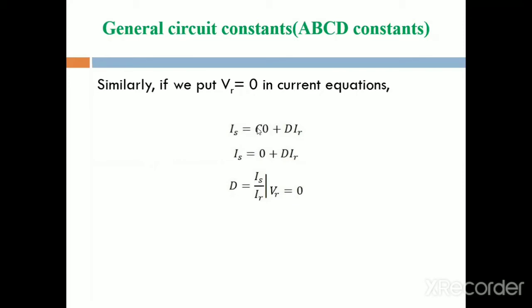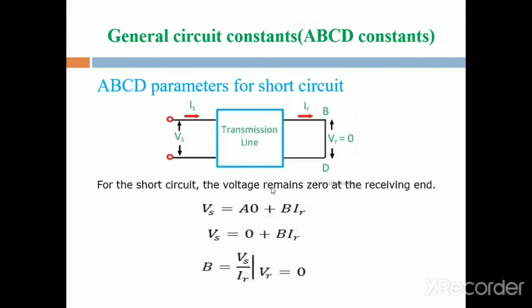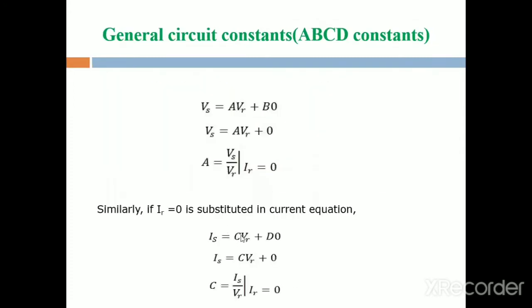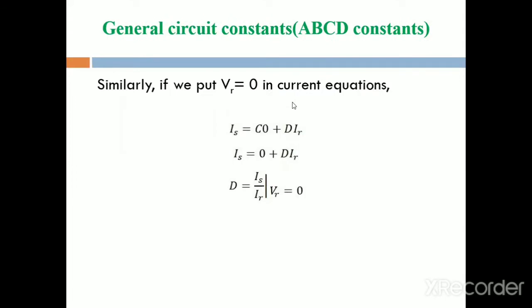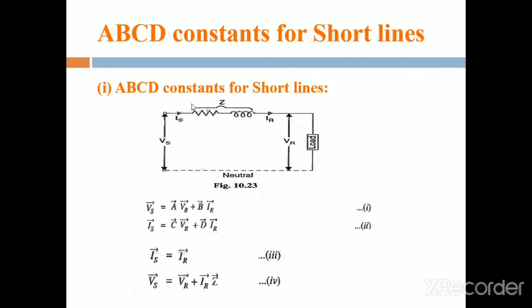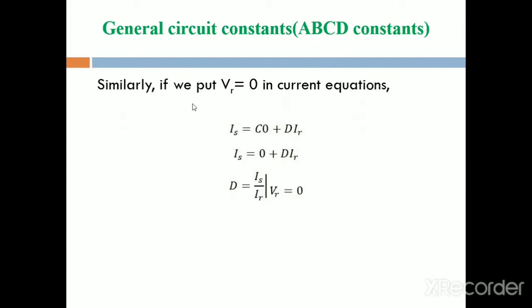Then Is is equal to C into Vr plus D Ir. Since Vr is equal to 0, Is is equal to D Ir. Then we write down the formula for D: D is equal to Is by Ir when Vr is equal to 0. This is the formula for the A, B, C, D of a two-port network, found from open circuit and short circuit conditions. This is the generalized equation for the two-port network.